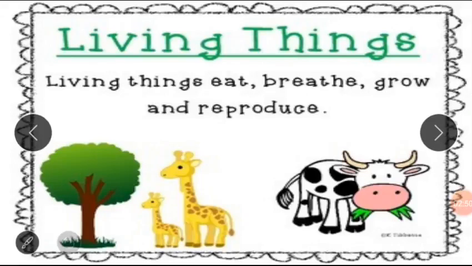Another characteristic of living things is that they reproduce. That is, they give birth to their young ones. Plants reproduce by giving birth to fruits, seeds, and all the rest. Is that okay, children? Yes.